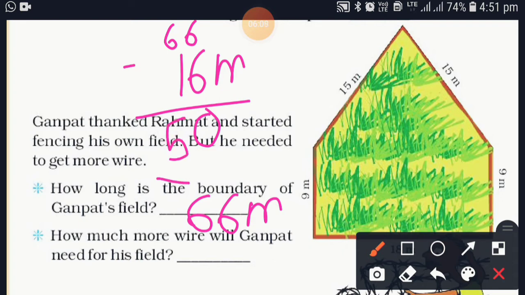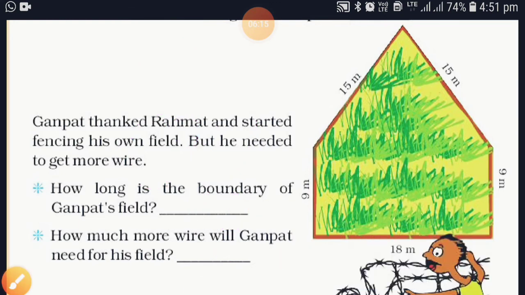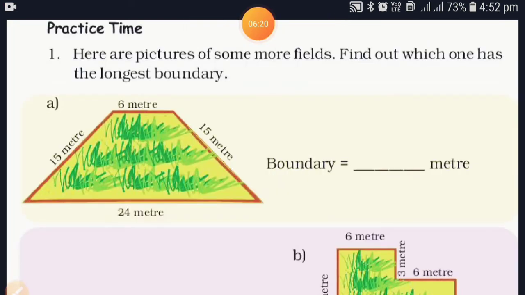So how much more wire did Ganpat need? 50 meters. These types of story sums you can solve while imagining the story.